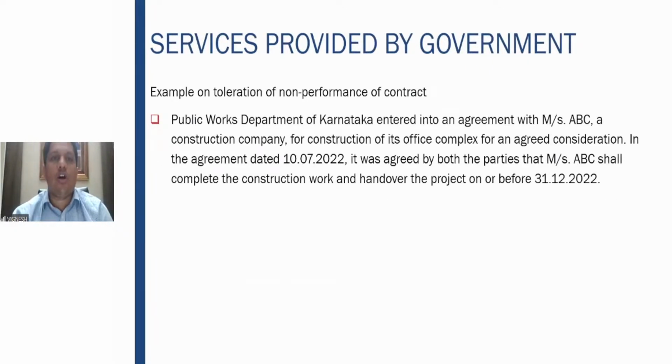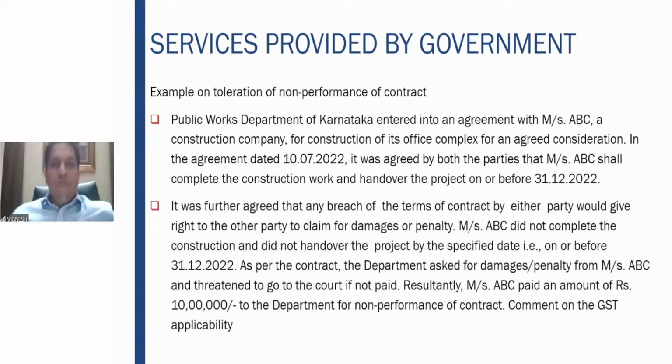Then examples for tolerating non-performance. As we saw, there was a service of non-performance of contract. So let us see an example of that particular service here. The Public Works Department of Karnataka entered into an agreement with Messrs ABC, a construction company, for construction of its office complex for an agreed consideration. In the agreement dated 10th July 2022, it was agreed by both parties that ABC shall complete the construction work and hand over on or before 31/12/2020. It was further agreed that any breach of contract would give the other party the right to claim damages.